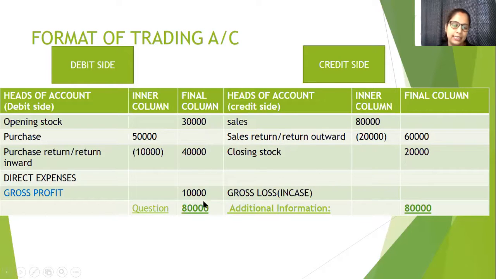If this side, expenditure side, is more than income side, there will be loss. If credit side, which is income side, is more than debit side, there will be profit. So which is known as gross profit and gross loss.